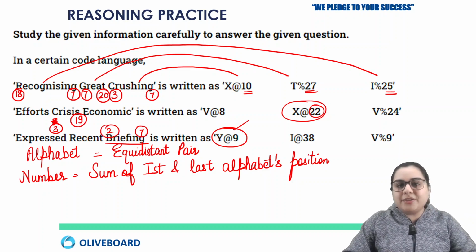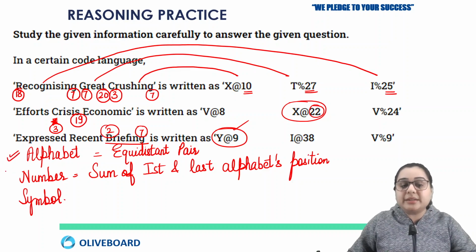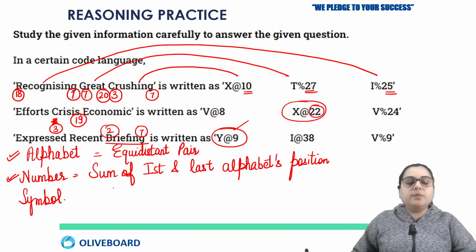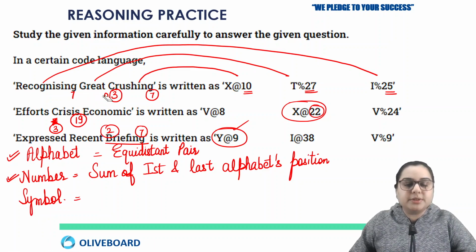So till now we have decoded the logic behind the alphabet, which is that you have to write the equidistant pair of the first alphabet of the word, and the logic behind the number, which is the sum of the positions of the first and last alphabet in your word. Okay, and now we are just left with the symbol. Because we could easily decode the reason behind the alphabet, we could connect the answer with the given word, and hence we could understand more easily how we are getting this number. So now we are just left with symbols.